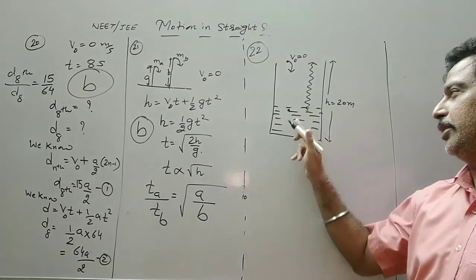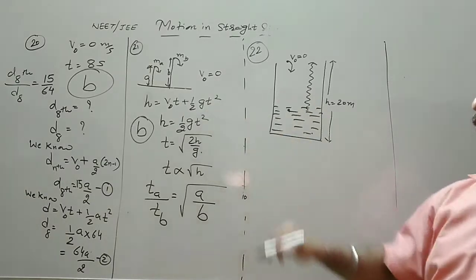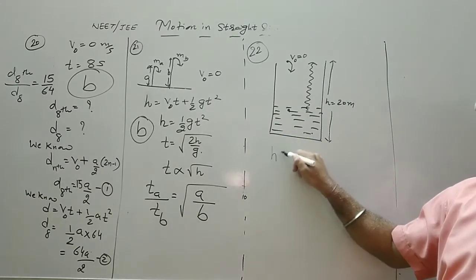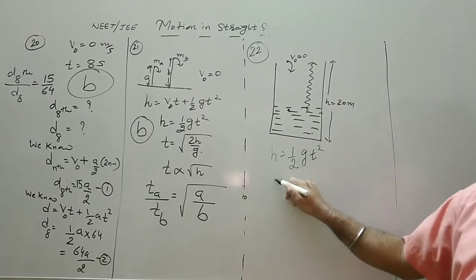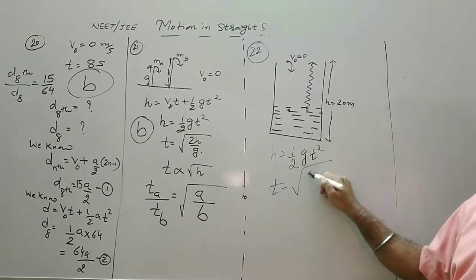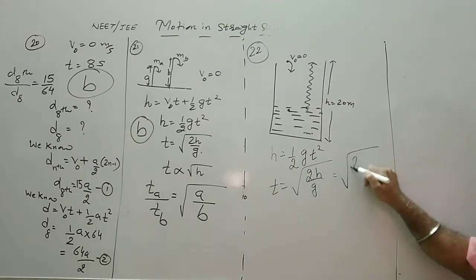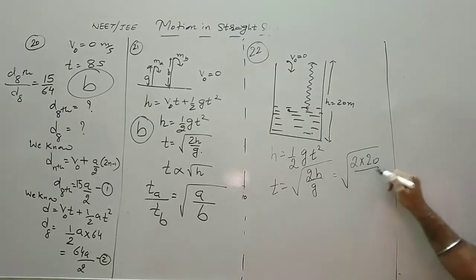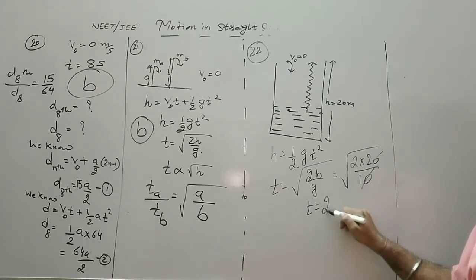So initial velocity is 0, g is 10, so we can apply this equation. H is equal to half g t square. So t can be written as under root 2h upon g. So this is equal to 2 into 20 upon 10. Let us take g to be 10. So t is equal to under root 4, that is 2 seconds.